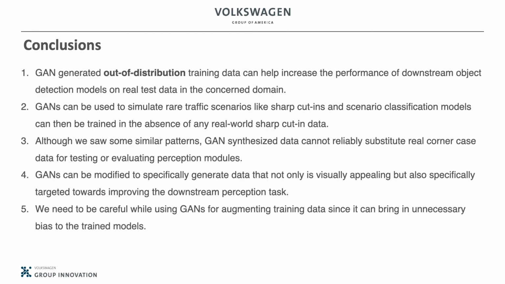In summary, we empirically studied whether one could rely on GANs to generate data for training and evaluating vision-based perception models. With our experiments on domain translation, we demonstrated how including GAN-generated out-of-distribution data could substantially increase the performance of downstream modules in object detection applications and scenario classification applications. We also uncovered and suggested mitigation techniques for the bias when GAN-generated data is introduced during training.